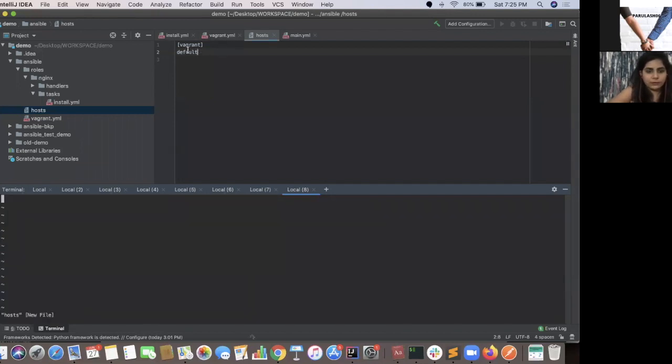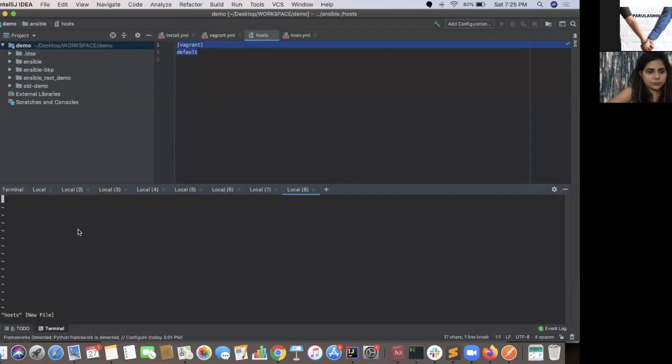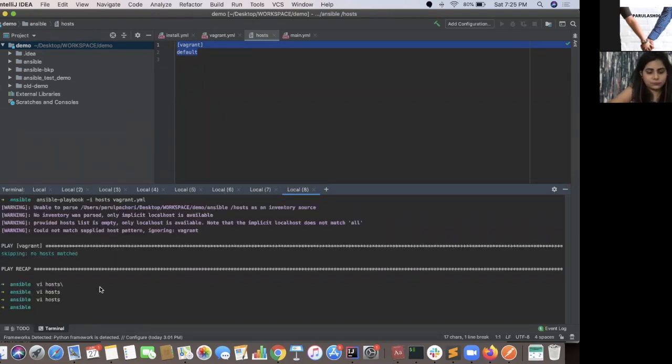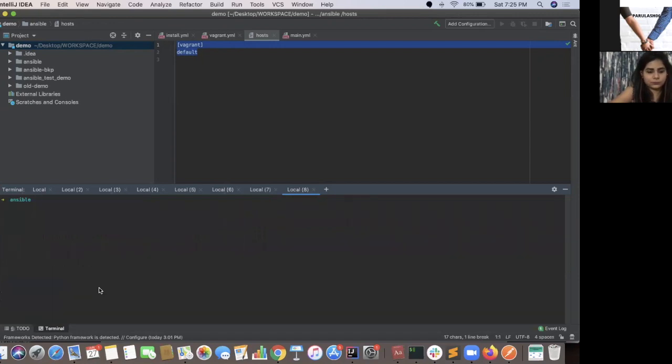I don't know why it always adds this slash by default. ansible-playbook -i, where -i is inventory, the inventory for which you'll be executing this, and vagrant.yaml.